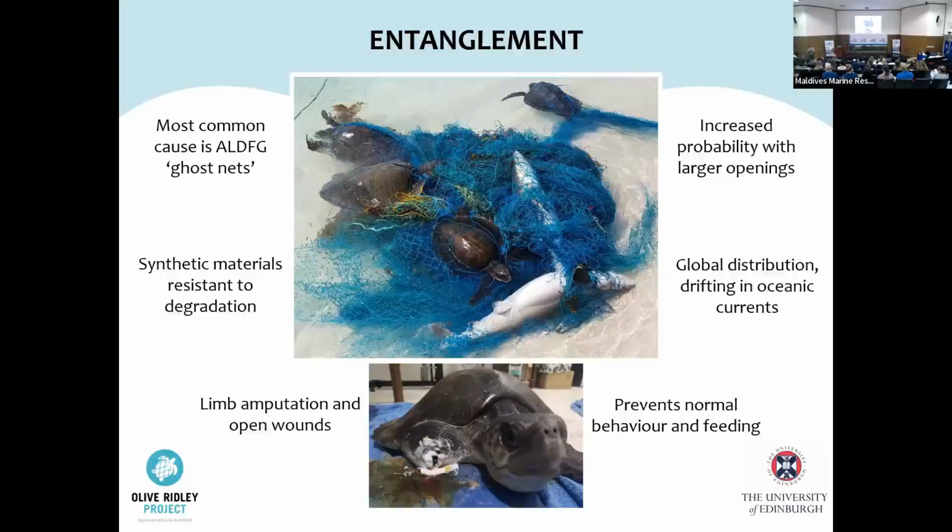Recovered marine species will only make up a small proportion of the true number of entangled animals, as ocean currents, decomposition, and disentanglement after death will mean that many are never seen. Entanglement is therefore an issue faced by many marine species, negatively impacting individuals, populations, but also habitats and ecosystems.